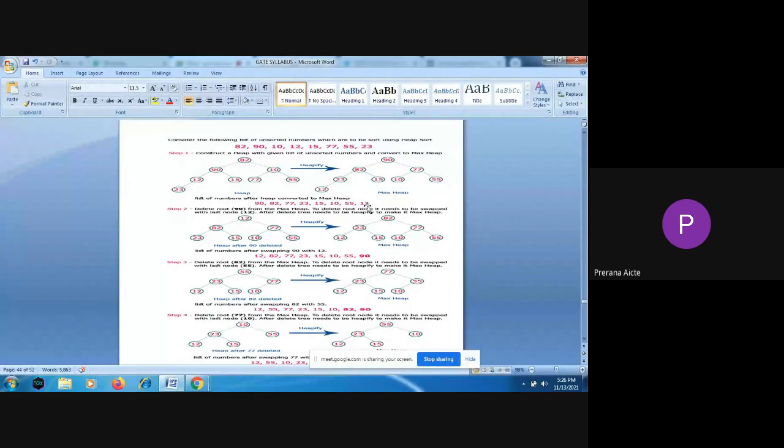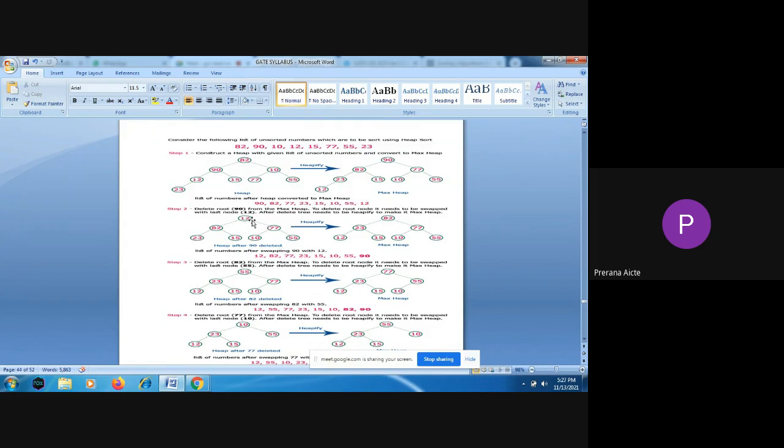Once you change it to maximum heap, the root node, you have to delete that element. So to delete that element, which is the root of that maximum heap, you have to swap that root of that tree with the last node of the tree. So in this example the last node is 12. So to delete 90 you have to swap. When you delete 90 you have to make the root as 12.